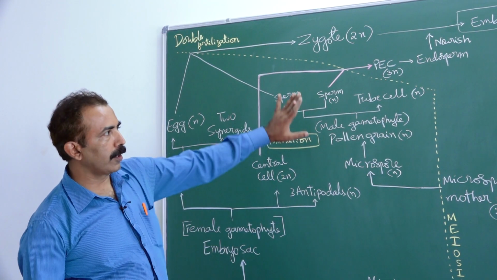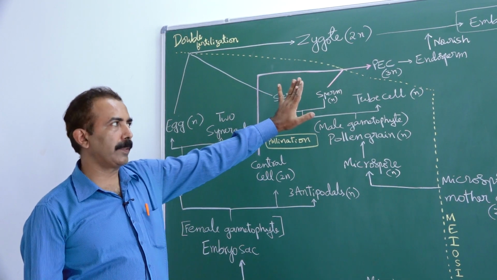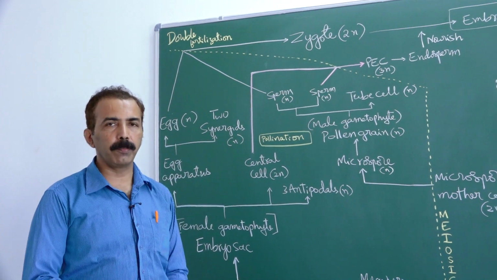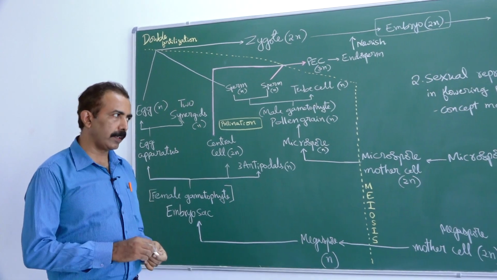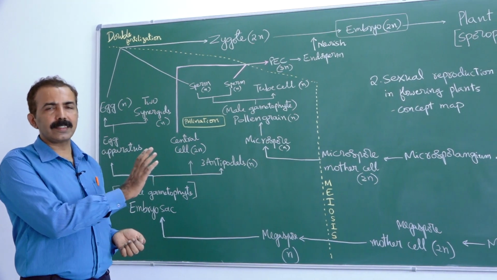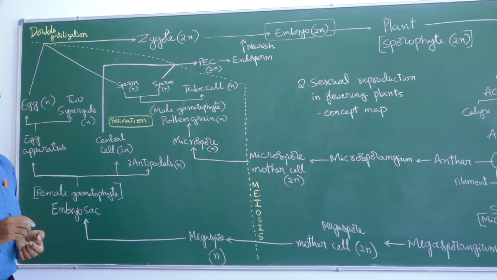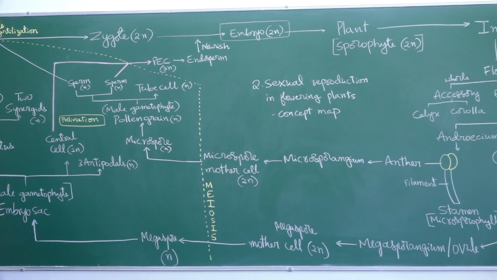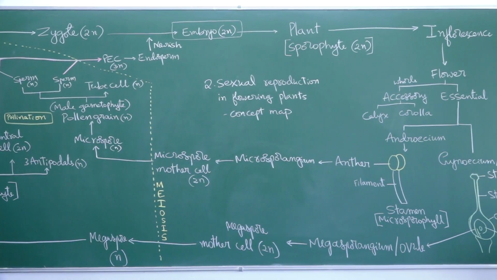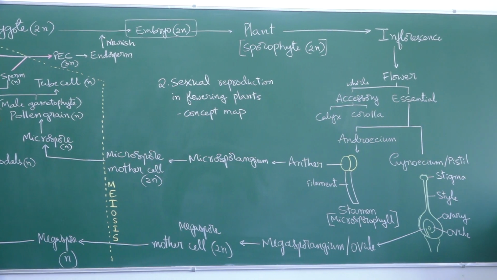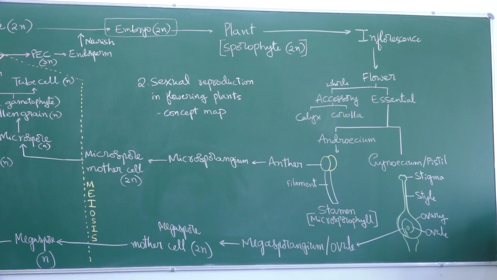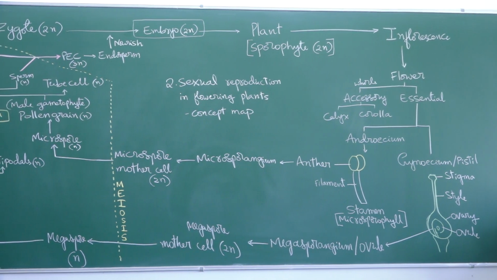Well, this is the concept map for chapter sexual reproduction in flowering plants. It's big, but it has all the details summarized in one chart. I told you sexual reproduction involves 3 events: pre-fertilization, fertilization and post-fertilization events.